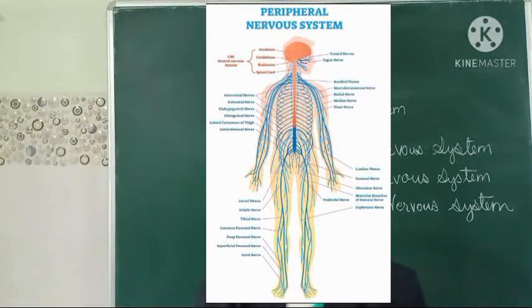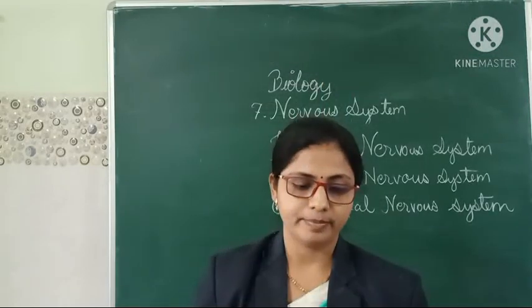The autonomic nervous system acts largely unconsciously and controls involuntary bodily activities such as heart rate, dilation and contraction of the blood vessels, etc. So both of these are very useful in our body.